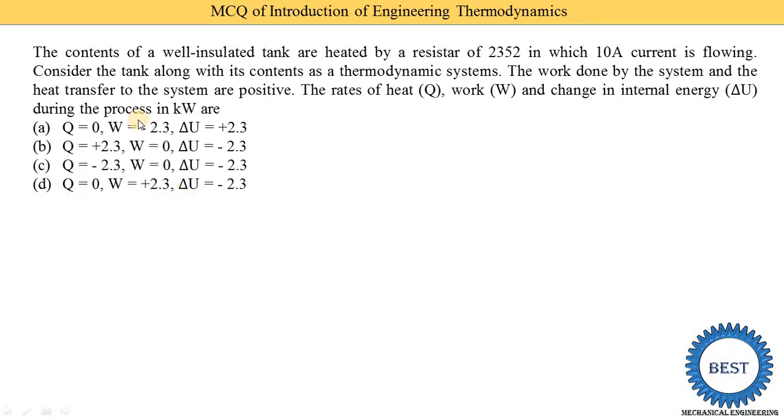From the given values, first we find that the tank is well insulated, so there is no heat interaction, which means Q is equal to 0. Now Q is equal to 0 leaves two MCQ options, A and D. So how do we select? Inside the tank some liquid is heated by the resistor, so we are supplying work, and when we supply work it is negative. So work done is negative 2.3, which is the correct answer. The change in internal energy is plus 2.3, so option A is the correct answer.